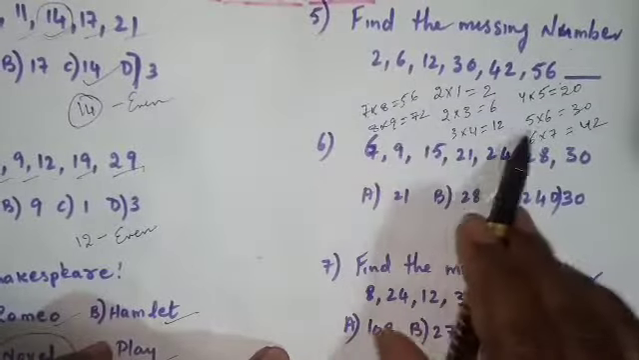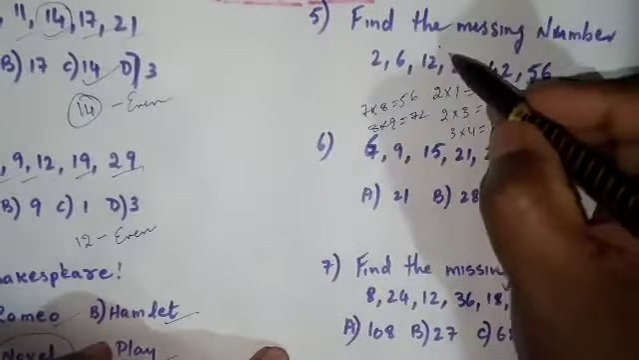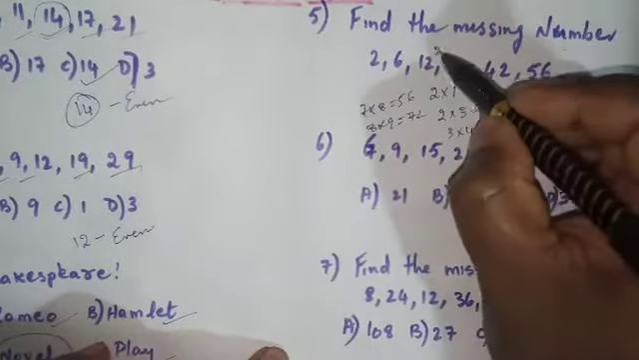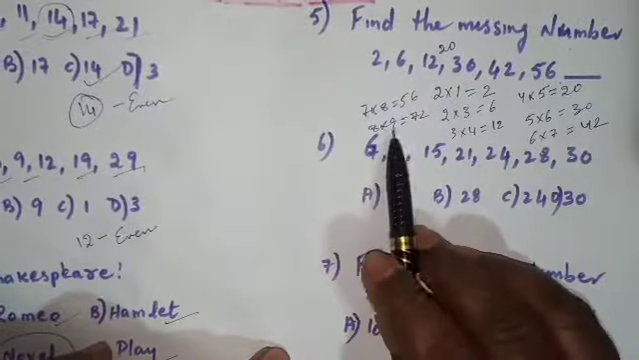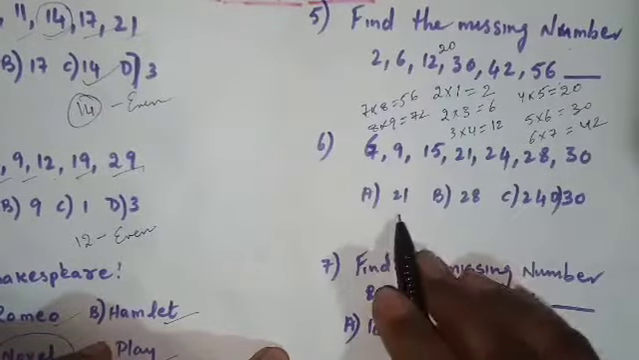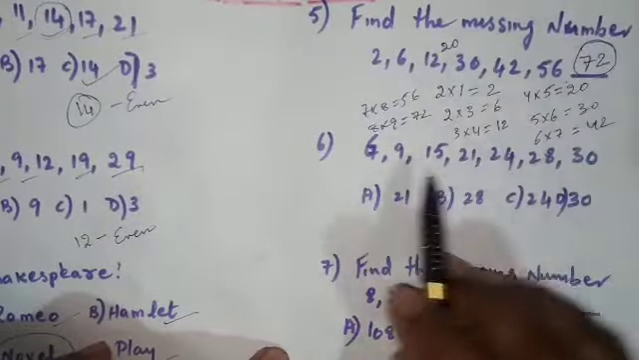Actually, after 12 I think it has to be one more number, 20. Therefore our answer is 8 9s are 72. So our answer will be 72.